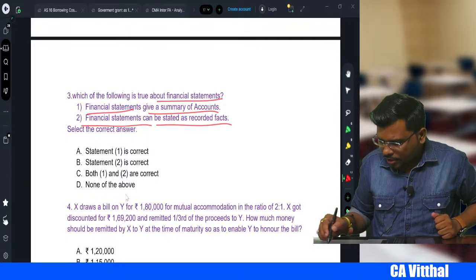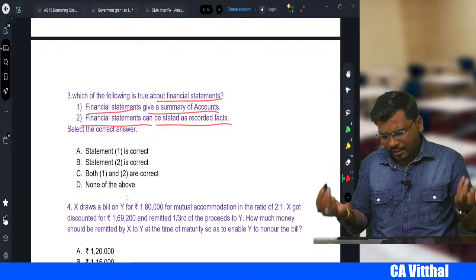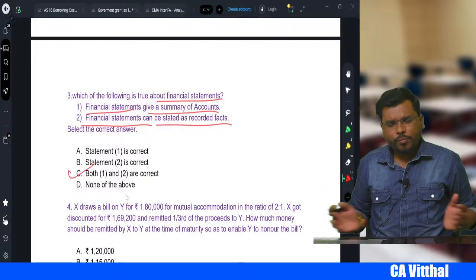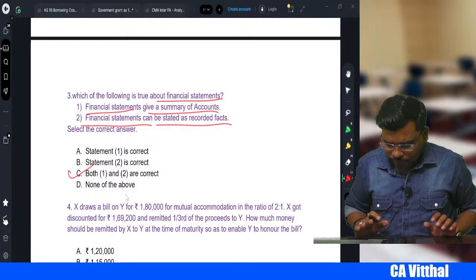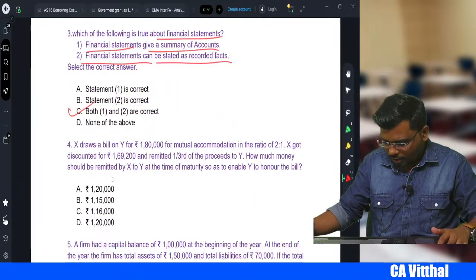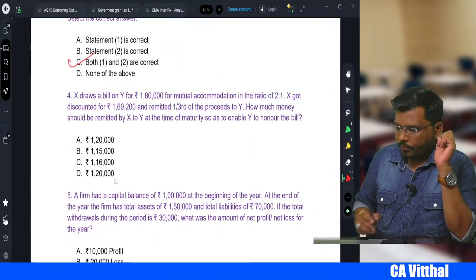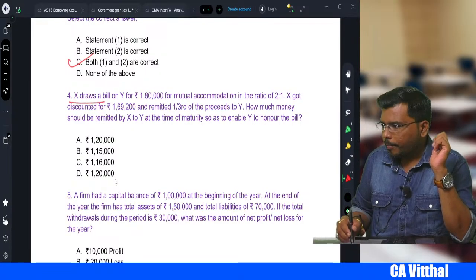Financial statement can be studied at recorded as a fact. Yes, so both A and B is correct. We prepare the financial statement on the basis of all this, right, my dear students? Okay, next one. X drew a bill, right?